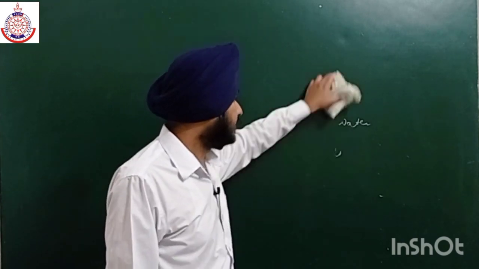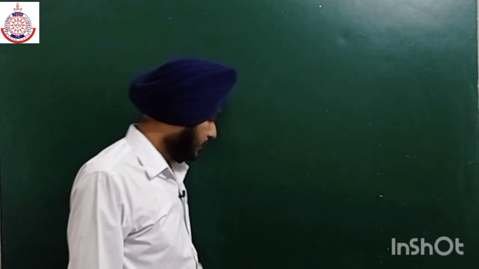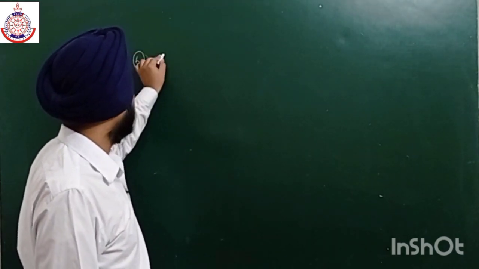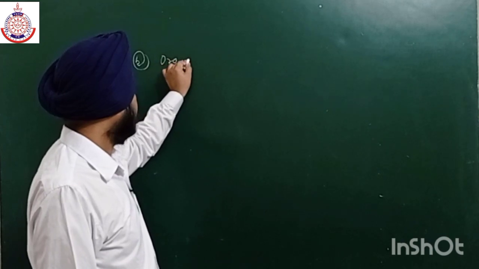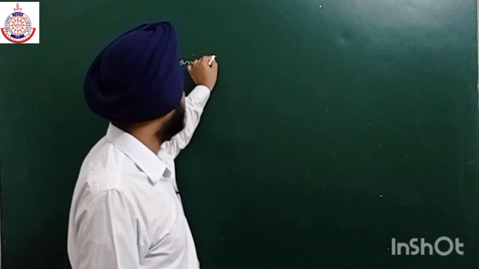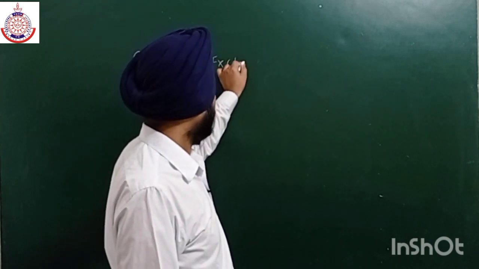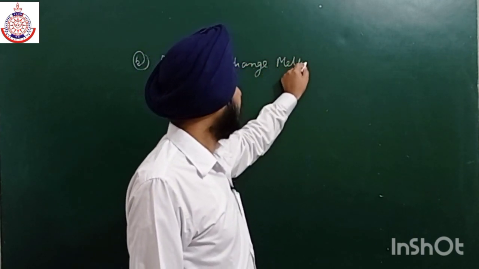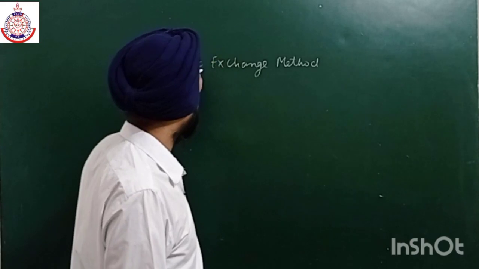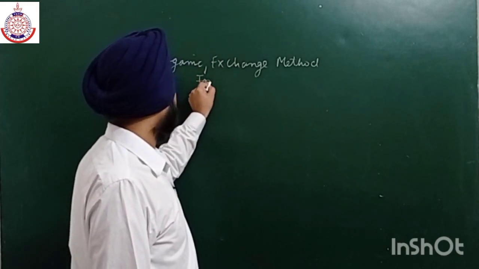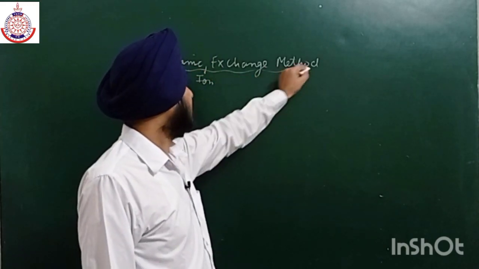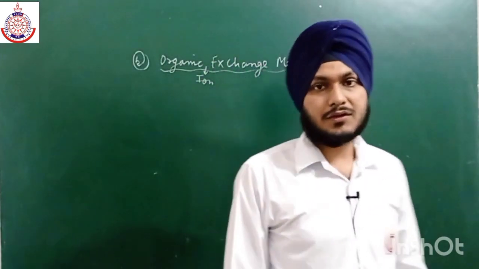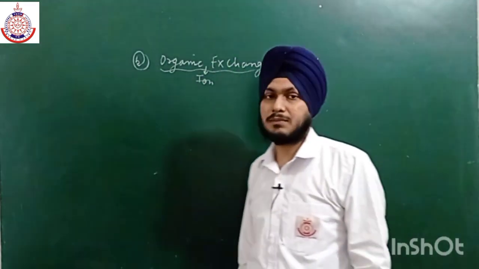So the second method which we are using here is known as the organic ion exchange method. Why is it known as the organic ion exchange method? Because in this we are using some organic compounds. We are using a large hydrocarbon part.